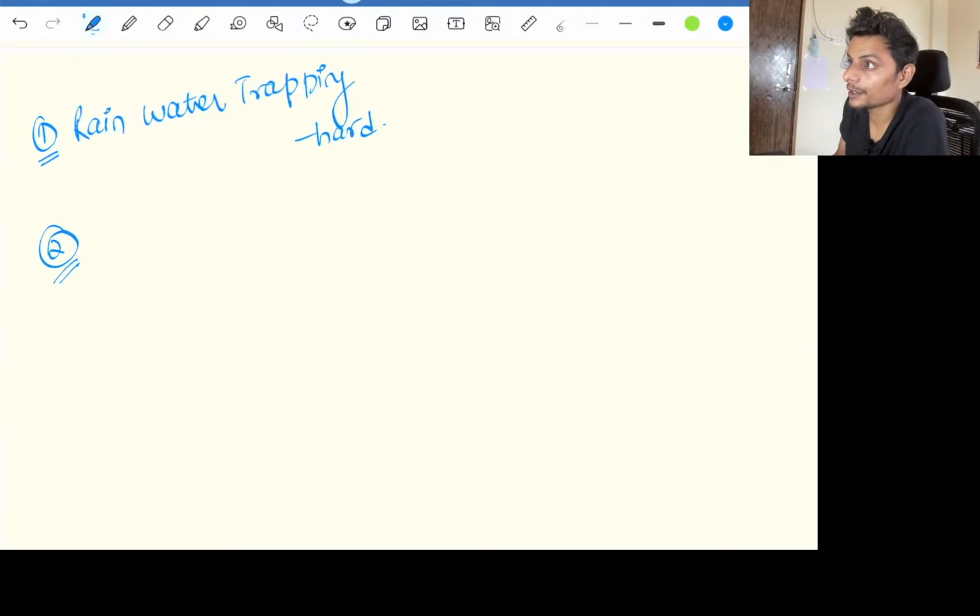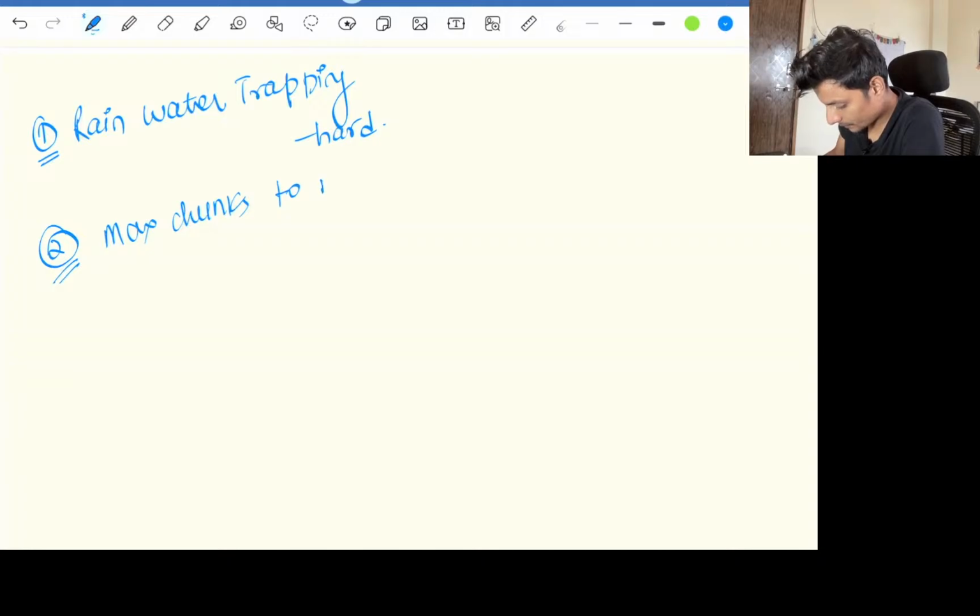Second one is max chunks to make sorted, that is of medium level.